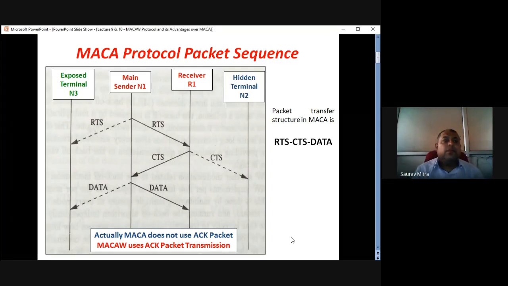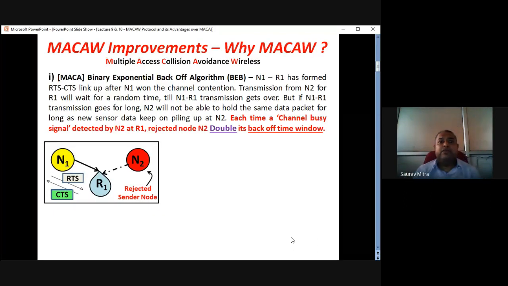Now let us check what happens in case of MACAW. The whole MACAW algorithm we would learn through these 7 main differences. The first difference is the problem with the hidden terminal in case of MACA, which is solved by MACAW. This slide would explain what is the problem with the hidden terminal in case of MACA. So what is the full form of MACAW? It is Multiple Access Collision Avoidance Wireless. MACA was only Multiple Access Collision Avoidance, and MACAW is an improvement over that. Only the wireless word you have to add.